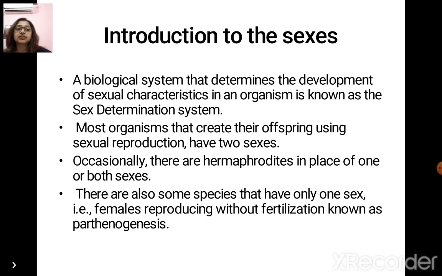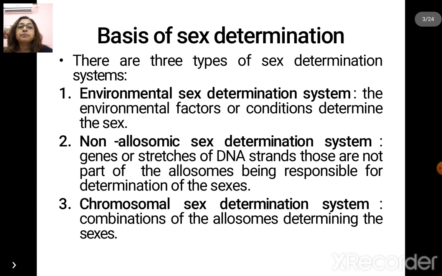Most organisms that create their offspring using sexual reproduction generally have two sexes. Occasionally there are hermaphrodites in place of one or both sexes. There are also some species that have only one sex, that is, females producing without fertilization, and the process is known as parthenogenesis. What are the bases of sex determination?